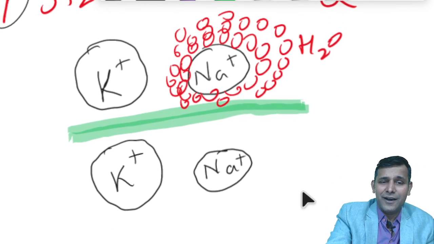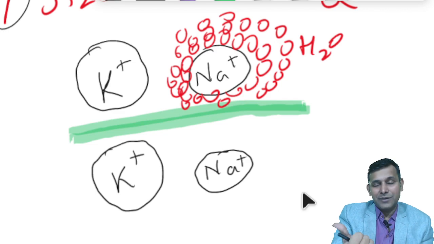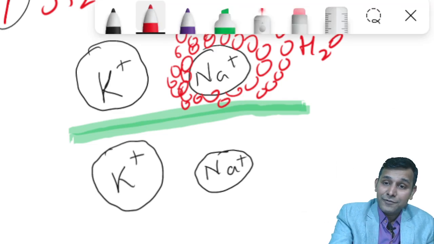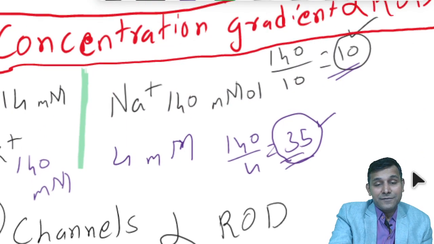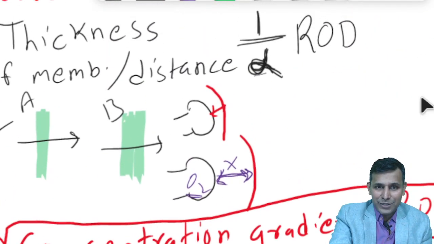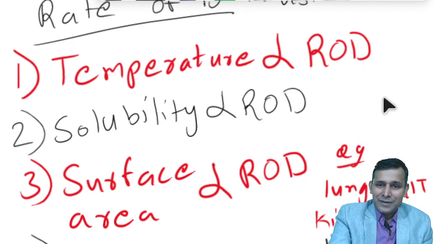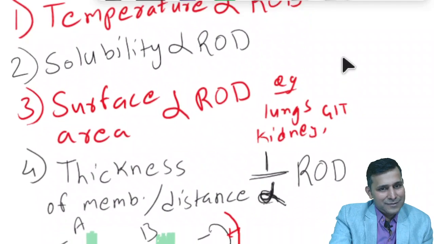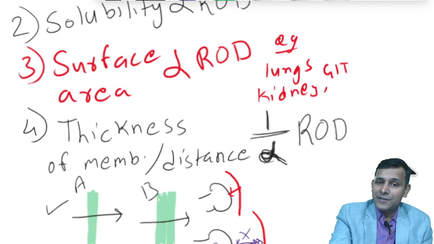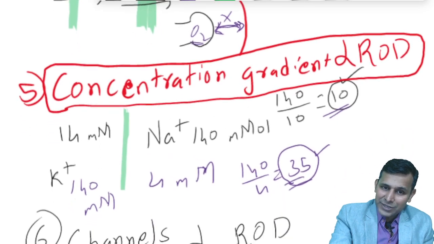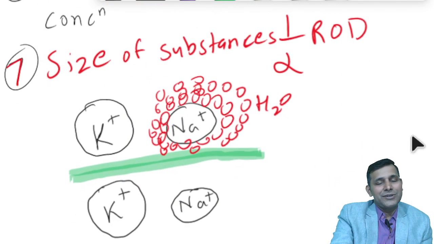So these are the factors which we have mentioned as of now. Let us just list them once again. We have temperature, which determines the rate of diffusion directly. We have solubility, surface area, concentration gradient, thickness of the membrane, and size of the molecule. Let us just browse them once again in a very rapid way. So I'll zoom out. We have temperature, solubility, surface area, thickness, concentration gradient, channel numbers or channel concentration, and the size of the substance, which determine the rate of diffusion.